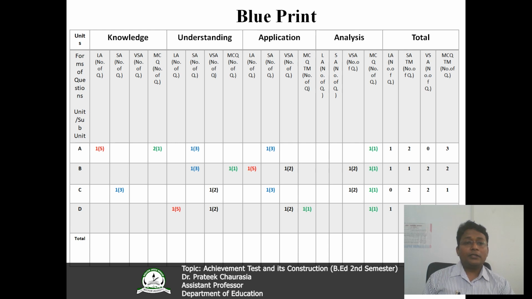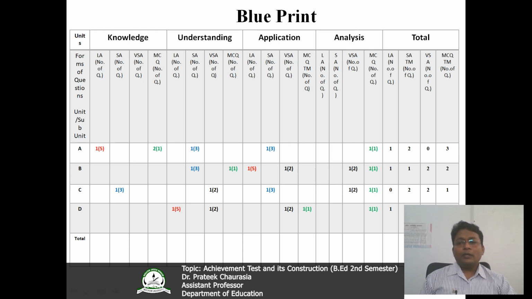You can calculate here and see the total number of questions here. In the long answer question 1, short answer question 2, and here it is total 3 questions. Similarly, from unit B, from the knowledge level I have not taken any question, because I have to balance that weightage also, level of difficulty. Always keep in mind that what you decide for the achievement test, that will be clearly reflected in the blueprint. Otherwise it will not fulfill what you want to assess.